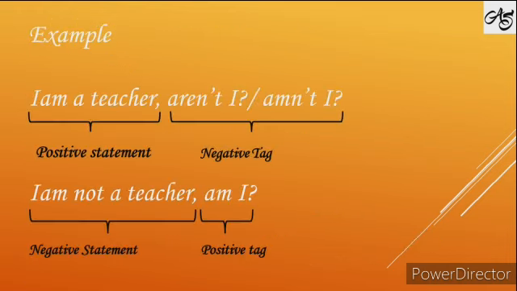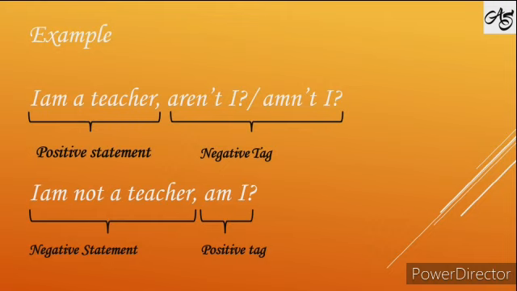I am a teacher, aren't I? "I am a teacher" is a positive form, and here the question is "aren't I?" I am not a teacher, am I? Here it is a negative sentence, but we are asking "am I?" There is no negative. Can you understand? So, a positive statement should take a negative tag, and a negative statement should always take a positive tag.